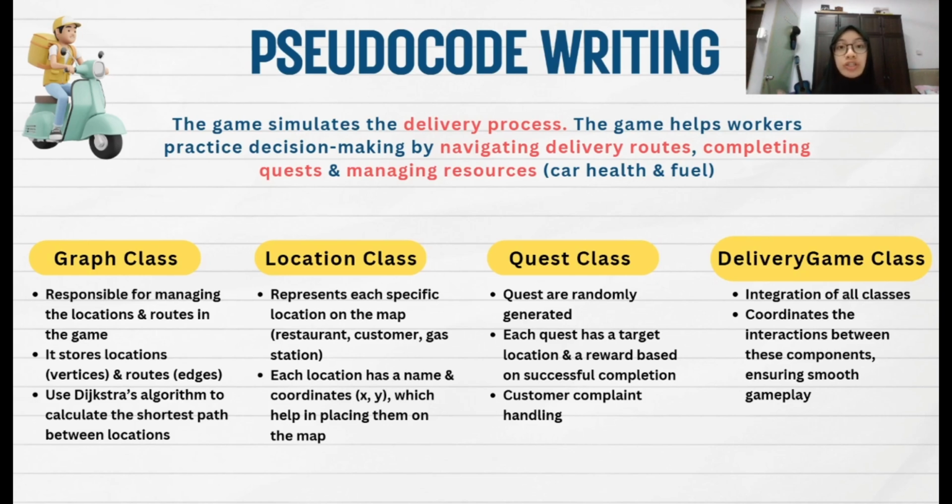So I will tell you the reasons why the H class and also the test program class are not needed in the pseudocode. First, for the H class, the routes and also their distances are already managed within the graph class. Meanwhile, the test program class isn't needed explicitly because the play game method that you will see in the delivery game class already handles the game loop and also the logic to run the application.